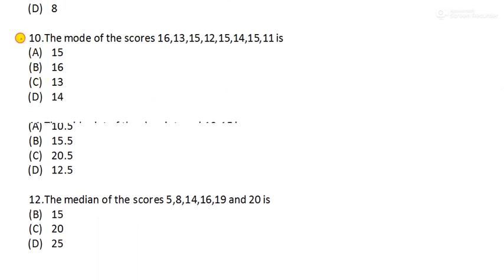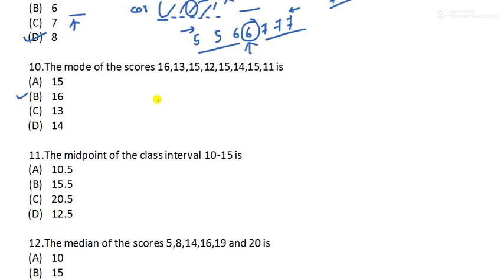So this is our question number 10. The mode of the scores 16, 13, 15, 12, 15, 14, 15, 11 is dash. So what is mode? The value which is most frequently occurred or most frequently repeated.